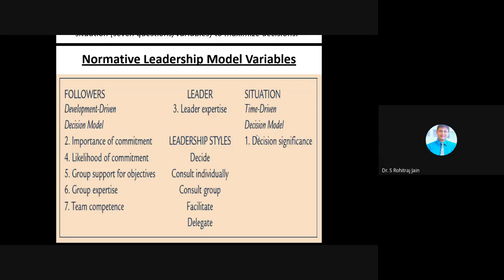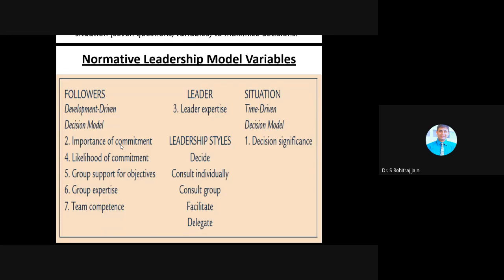Okay. Next, we will come to know about the second thing here, that is importance of commitment. Please see my cursor here. See how important is follower commitment to implement the decision. I'm repeating once again. How important is follower commitment to implement the decision?